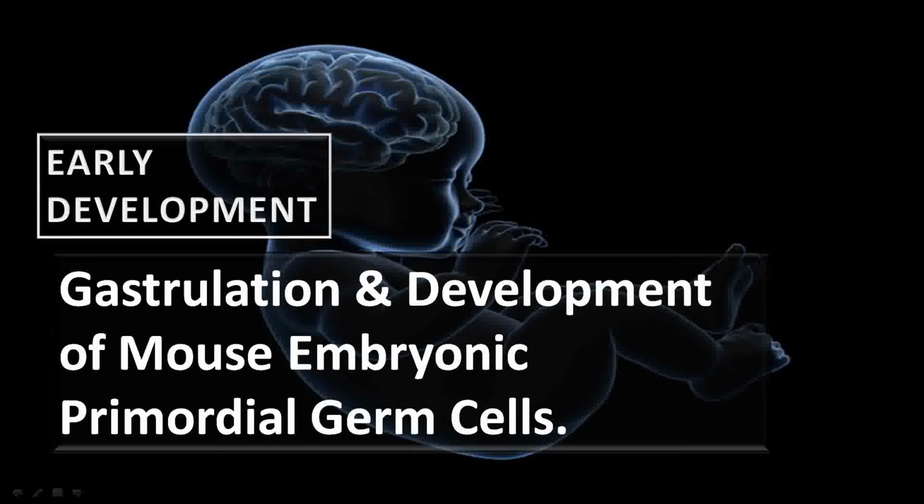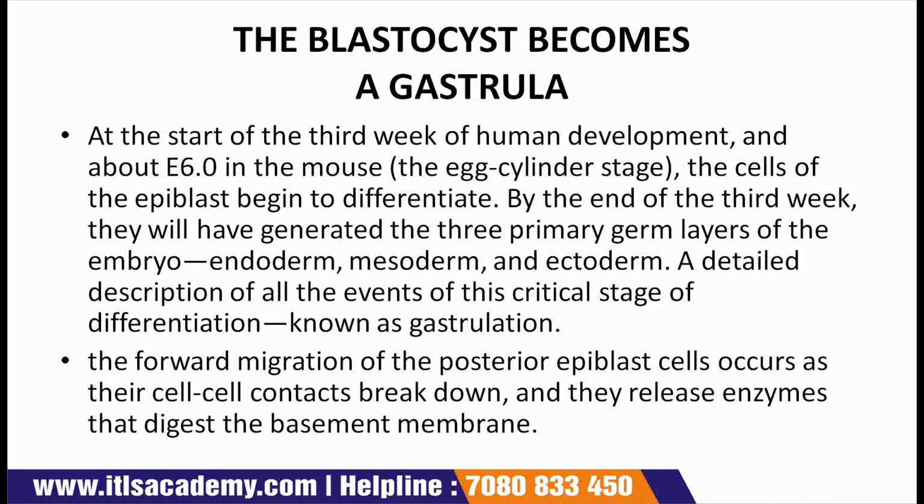Gastrulation starts after the implantation of the blastocyst in the embryo. Blastocyst develops into a mass of cells that is known as gastrula, and this gastrula starts gastrulation. So we can say that gastrulation is the initial step for the development of an embryo. So let us start. The blastocyst becomes a gastrula. The blastocyst develops and forms gastrula.